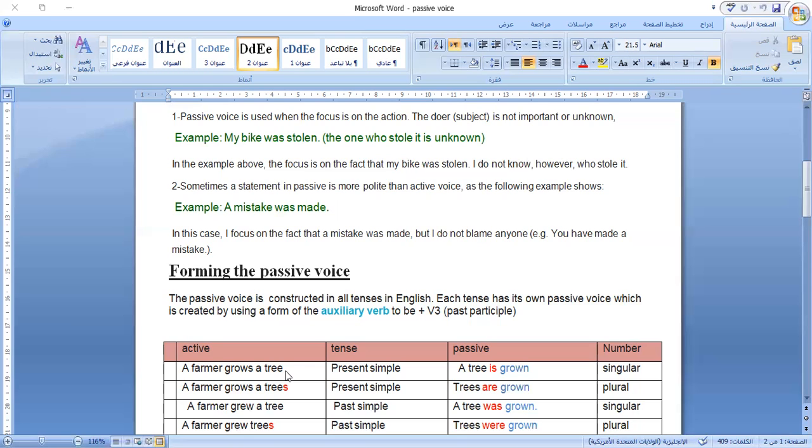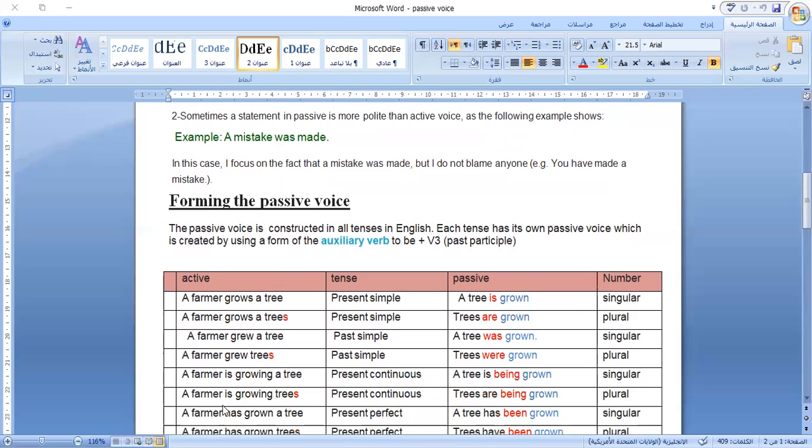If it is continuous, which verb to be should we use? If it is present or past perfect, which verb to be should we use? Okay, and so on.